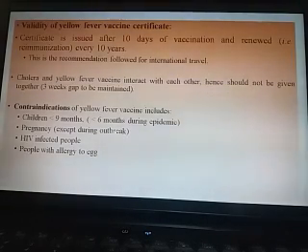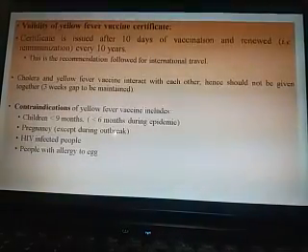HIV infected people should not be vaccinated for yellow fever virus, and neither should people with allergy to eggs, because the vaccine has been developed through chick embryo. That's why the chick embryo tissue can cause allergy if the person is allergic to eggs. So these are the contraindications.